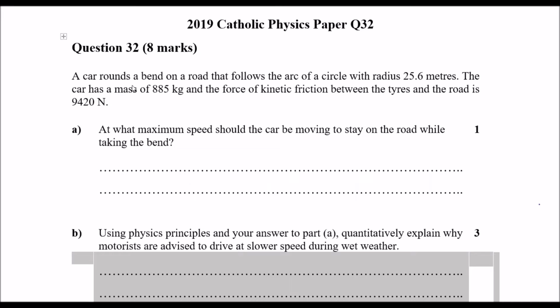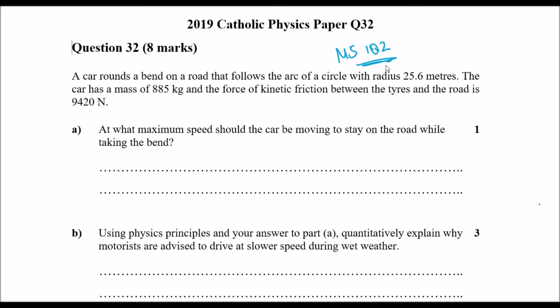I'm Mr. Wong. Today we'll be covering the 2019 Catholic Physics paper. This is to cover Module 5, Inquiry question 2, which is on circular motion. This is question 32. It's worth 8 marks.